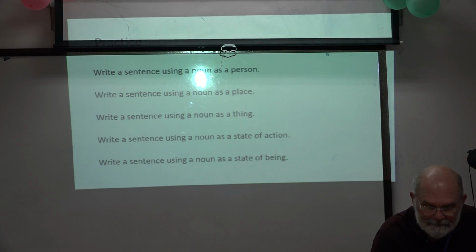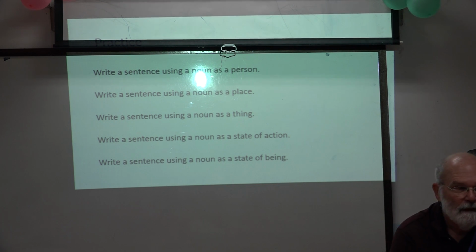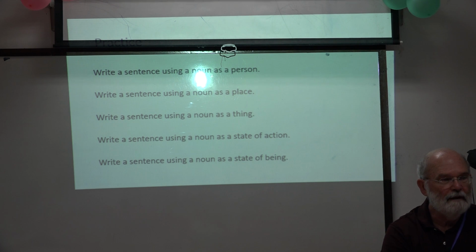So now let's practice this. Can you write a sentence where you use a noun as a person? Just any sentence. And don't use the same examples I gave you, okay? I want to make sure we understand what we mean by parts of speech. So write a sentence, and then I'll call on somebody. Write a sentence where you use the noun as a person.